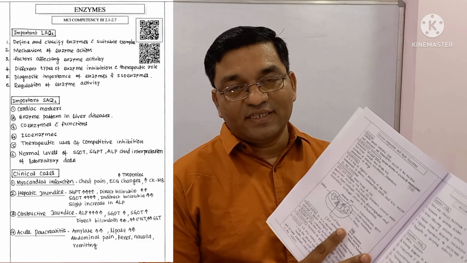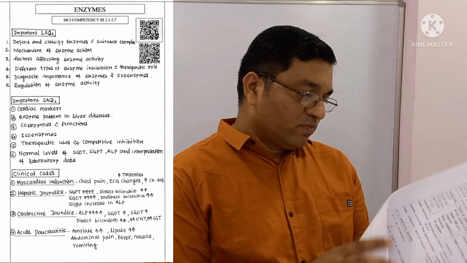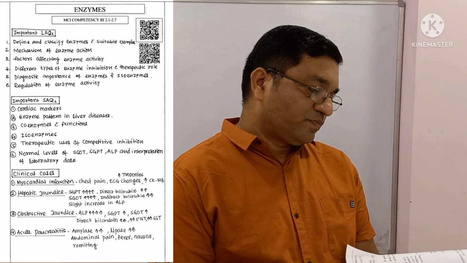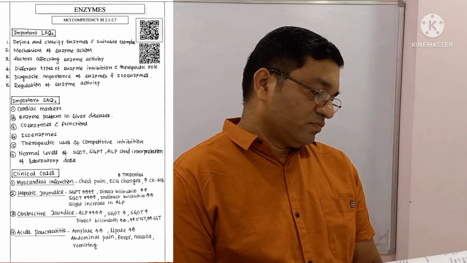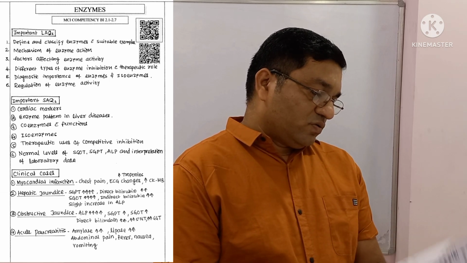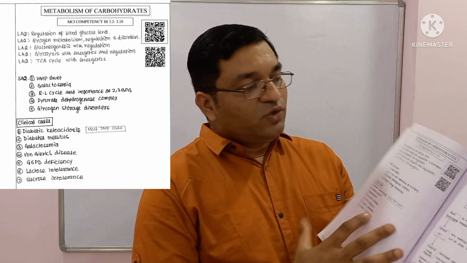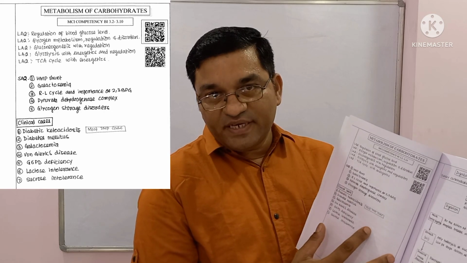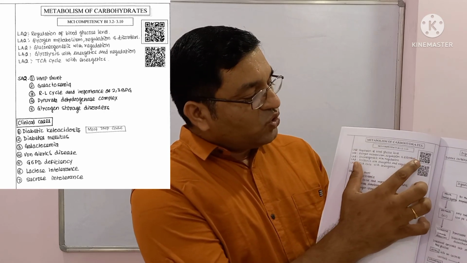When you open this book, after the content, the topics will start. Suppose we take one topic, either enzyme or carbohydrate metabolism. So this is metabolism of carbohydrate. When you see the first page of this topic, there is a QR code.